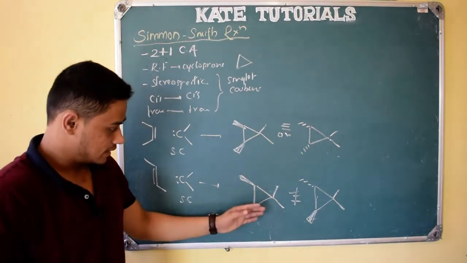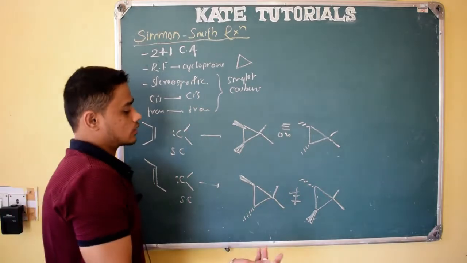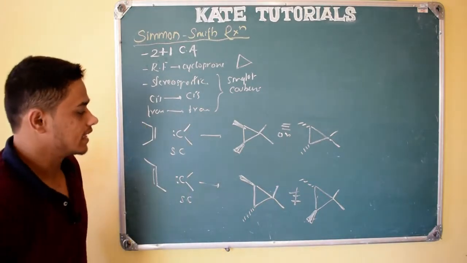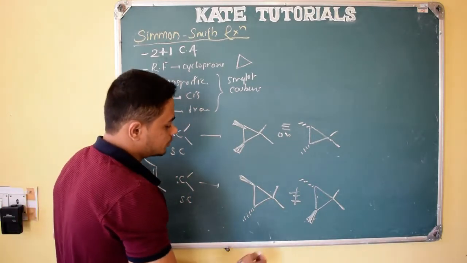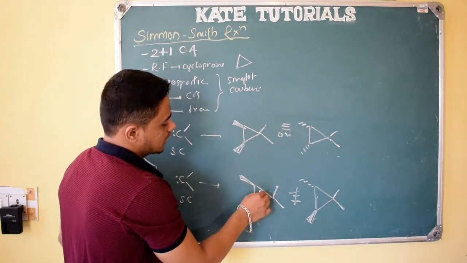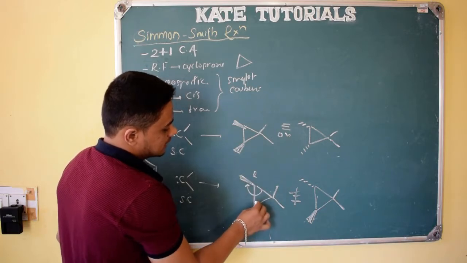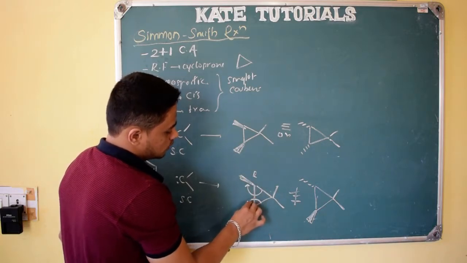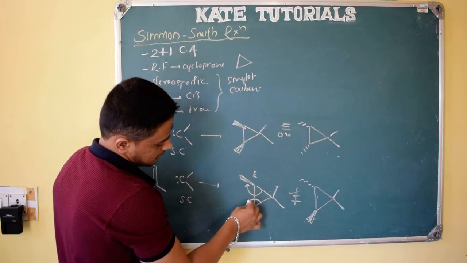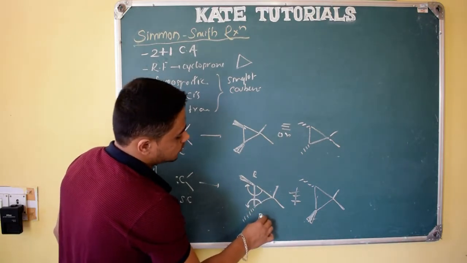Because see here, this is different, this is different. If you know R and S nomenclature, you can easily differentiate between them, right? So see here, if it gets 1 2 3, 1 2 3, this is R, whereas this is 1 2 3, this is antiplanar, but preference is above, so it will also be R.